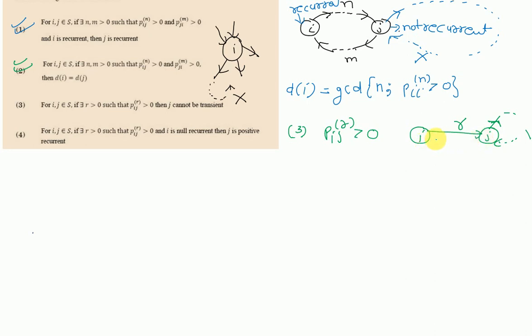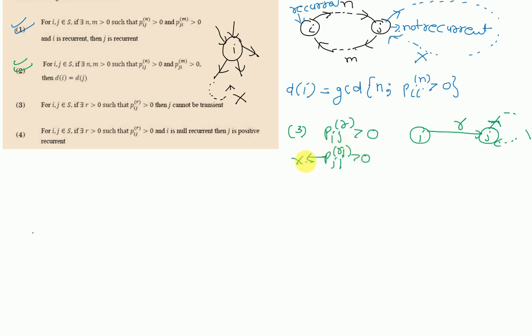So it is possible that we have some exit by which we will never return to state j, and we are not compelled to return from state j to state i because it is not given that p_ji^r1 is greater than 0 for some r1.